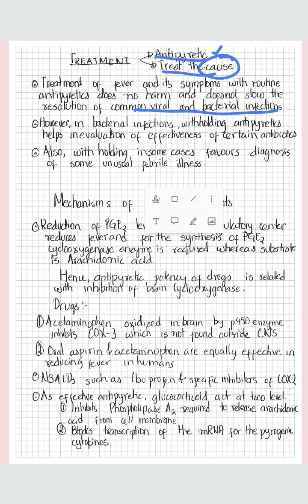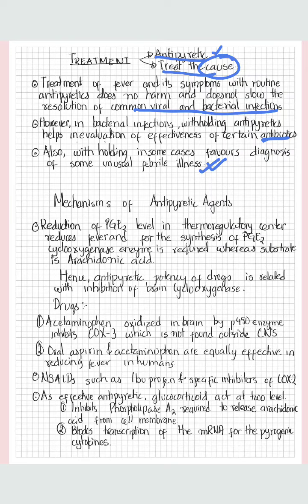However, in certain bacterial conditions, withholding antibiotics helps us evaluate the effect of certain antibiotics, the evaluation of antibiotics by preventing their use. Also, if we hold antibiotics in certain cases, then we may come across the diagnosis of some unusual febrile illness.